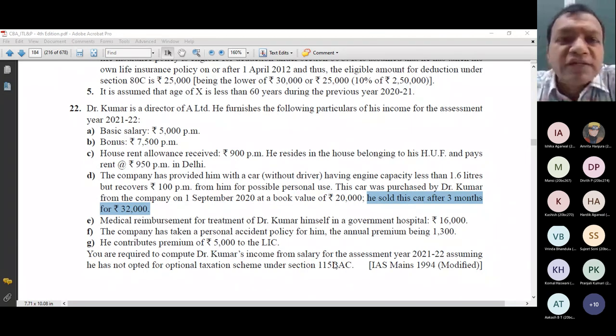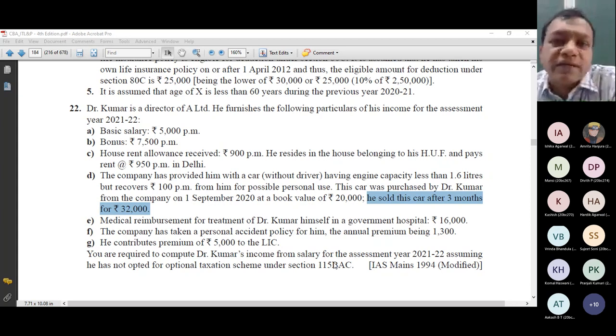All personal belongings except jewelry are not capital assets, and if these are not capital assets, you are not supposed to compute any income under the head capital gains. So in this case, this car is my personal and it is not jewelry, so I will not compute capital gain. So this 12,000 will not be taxed anywhere while paying tax to the government of India. It is your personal item, and there is no need to compute loss or profit in case of personal items. That's it. Is the point a little bit clear?